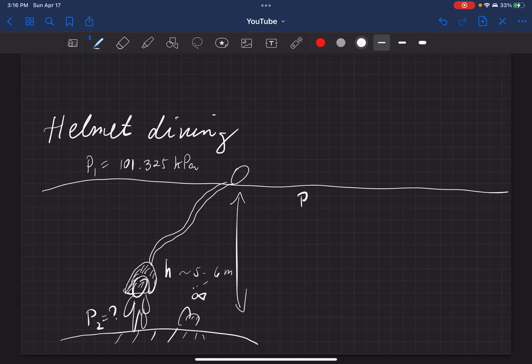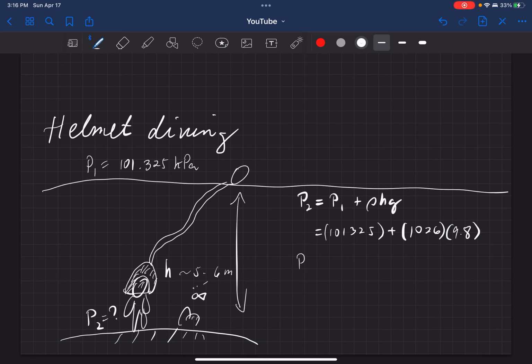Okay, so we are going to determine the pressure 2. And the formula is P2 equals P1 plus rho h g. Rho is the density of the fluid, which is the salt water, h is the height or the depth, and g is 9.8 meters per second squared. So we'll just substitute the values. So 101,325 pascal. I'm not going to write the units, but it's all SI. Plus the density of the salt water, which is 1,026 kilograms per cubic meter, times the acceleration due to gravity, 9.8 meters per second squared.